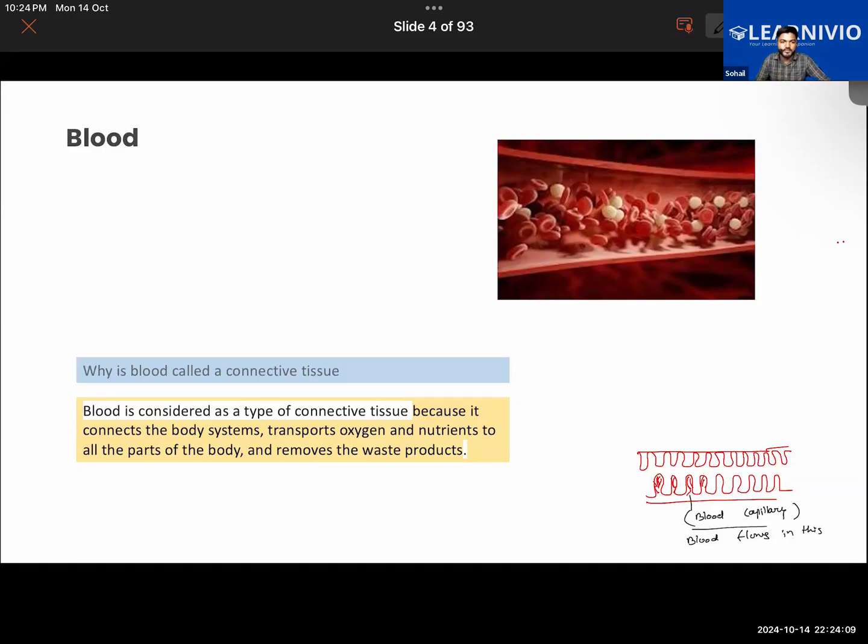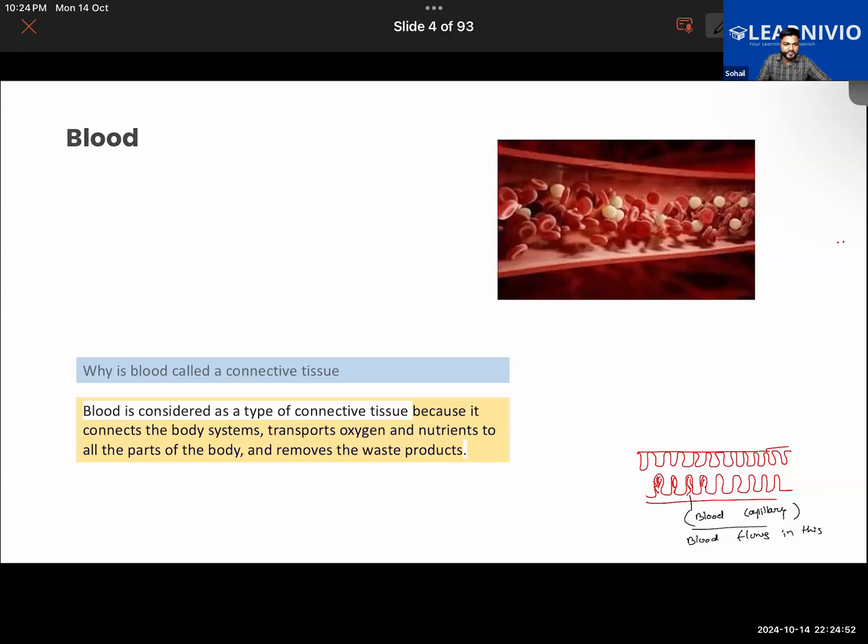No, sir. The bone is not a connective tissue because it connects the body system, but it does not transport oxygen and nutrients to the body. No, it does not necessarily need to be transporting all the nutrients, all the materials. It just needs to connect the different systems of the body, connect the different parts of the body, even if it is not connecting 100%. Talking about the connective tissue, the different kinds of tissues in the body that will be connecting the different systems or different parts of the body are called the connective tissue.